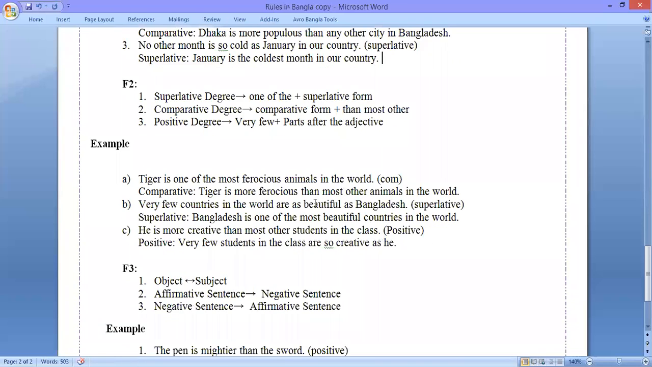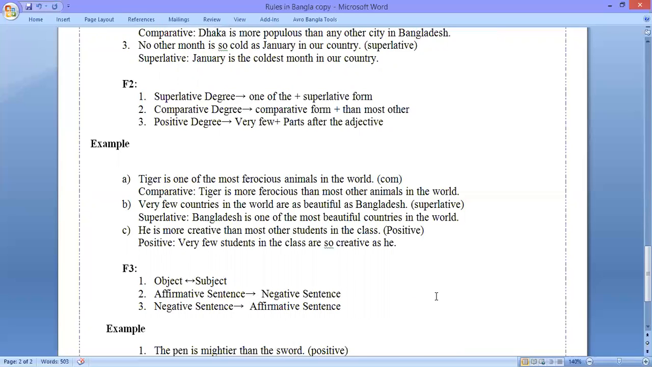So if I give some examples, it will be clearer to you. So first example is tiger is one of the most ferocious animals in the world. So in this sentence, we can see there is one of the, so it has come from the formula 2. So if you want to make this comparative, we need to use comparative form plus then most other. So the solution is tiger is more ferocious than most other animals in the world.